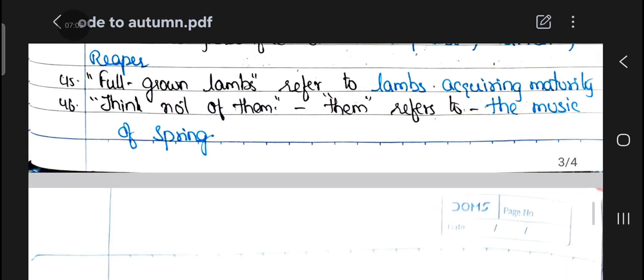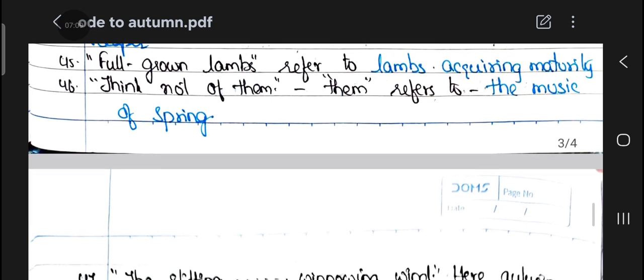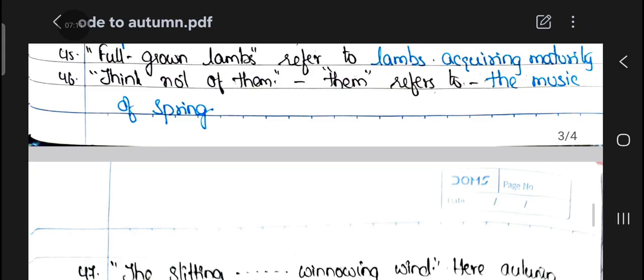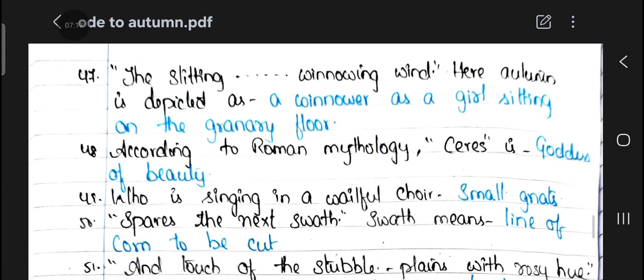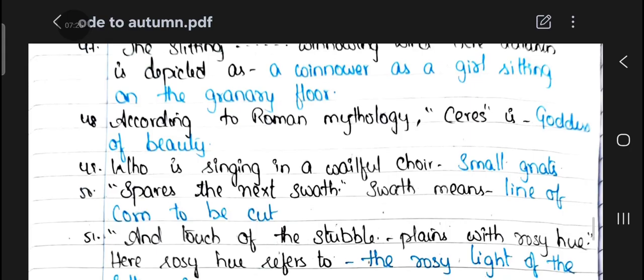44th question. Autumn is personified as cider presser, harvester, and reaper. 45th question. Full-grown lambs refer to lambs acquiring maturity. 46th question. Think not of them. Them refers to the music of spring. 47th question. The winnowing wind. Here autumn is depicted as a winnower, as a girl sitting on the granary floor.